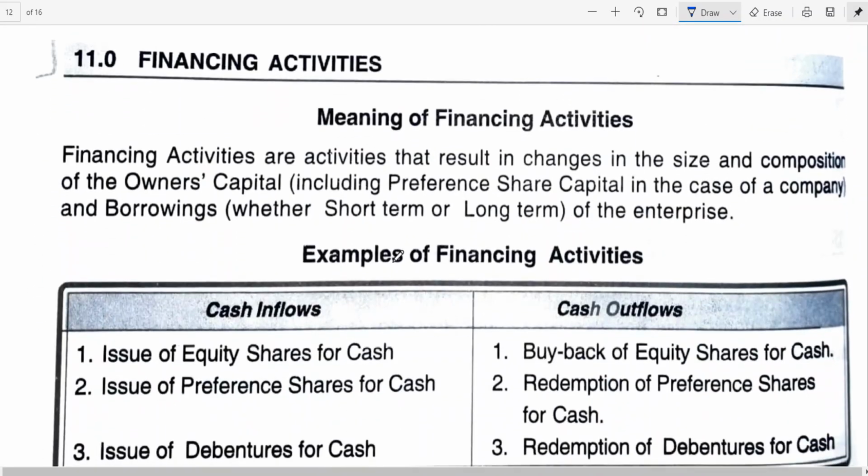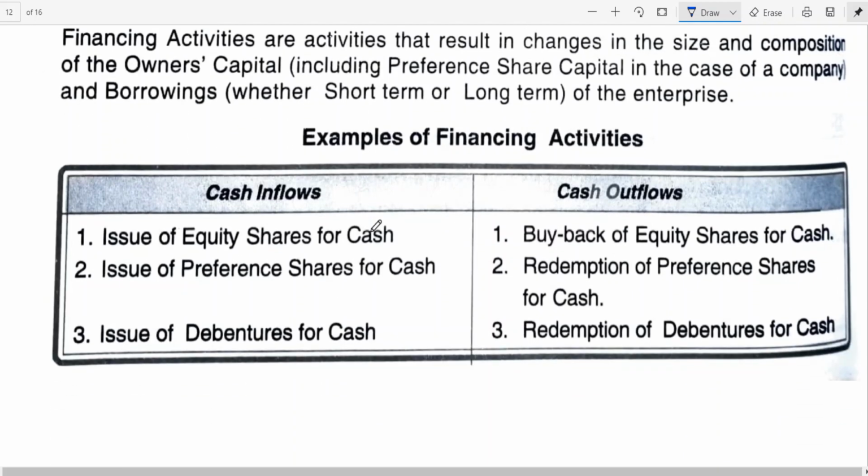Now the last one is financing activities, or activities that result in changes in the size and composition of the owner's capital, including preference share capital in the case of a company, and borrowings whether short term or long term. Cash inflows: issue of equity shares for cash, issue of preference shares for cash, issue of debentures for cash, buyback of equity shares for cash, redemption of preference shares for cash, redemption of debentures for cash.